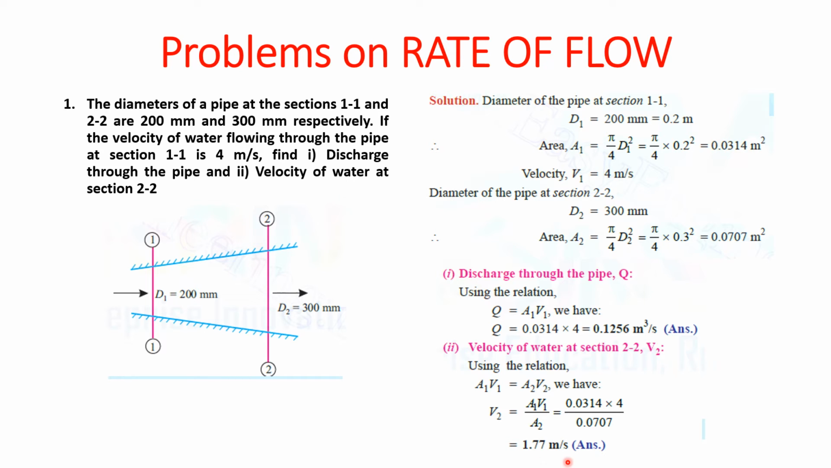So as per theory, we had determined that at section 1-1, as the diameter is lower, the velocity will be maximum, which is given as 4 meters per second. So naturally, the velocity at section 2-2 will be lower than this 4 meters per second. So we have got this as 1.77 meters per second.